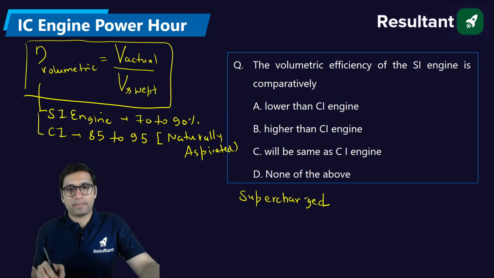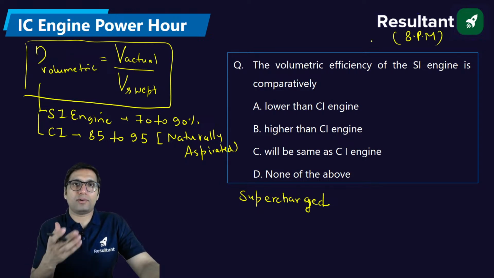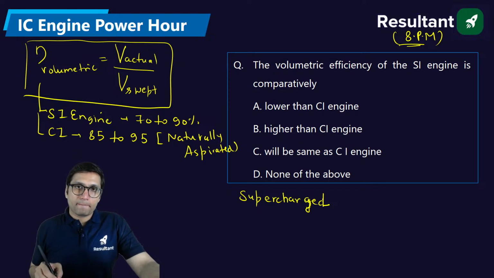For the supercharged diesel engine, we don't have an application class here. In Resultant, we only have YouTube classes and plate classes. Okay, my dear. The YouTube class is at 8 p.m. Monday to Wednesday, or sometimes Monday to Thursday. My mechanical YouTube class timing is 8 p.m. Monday to Sunday. On the app, we don't have any classes.